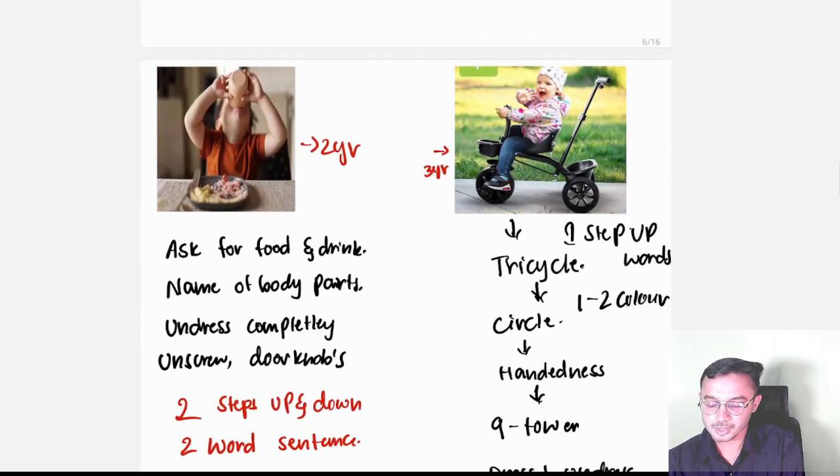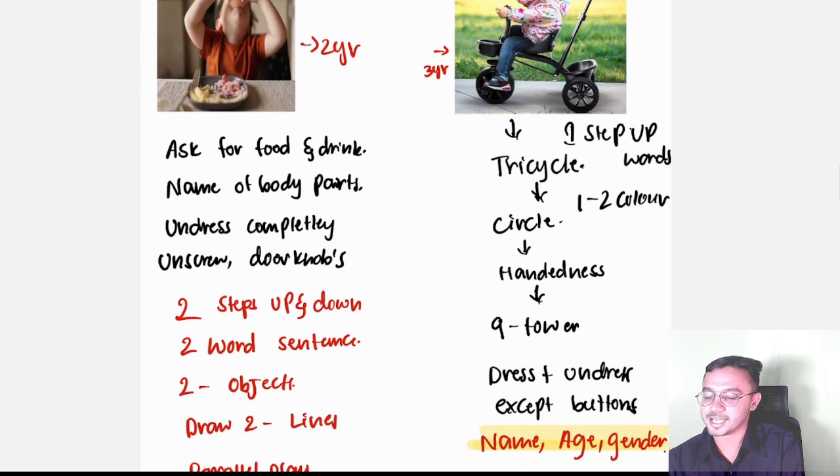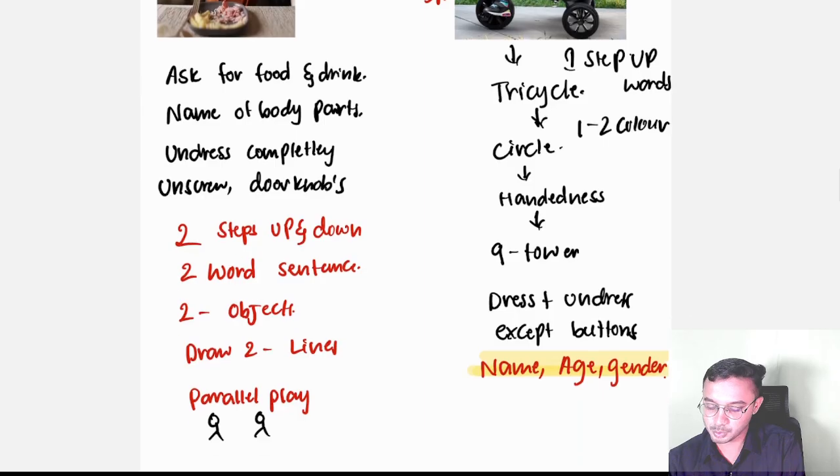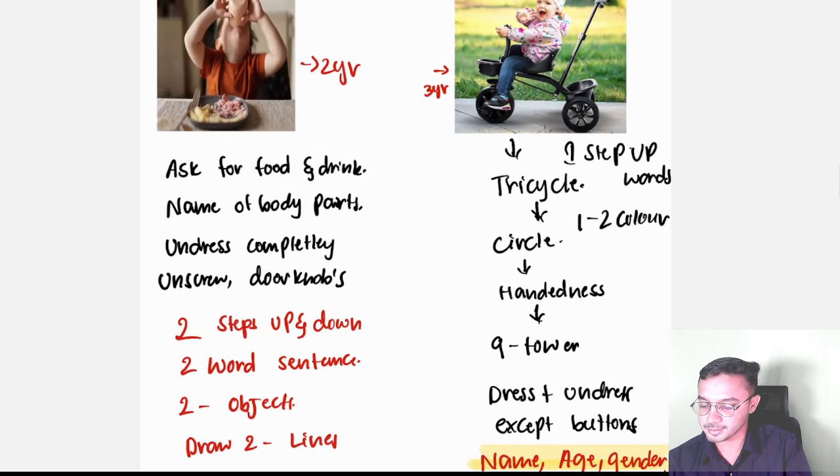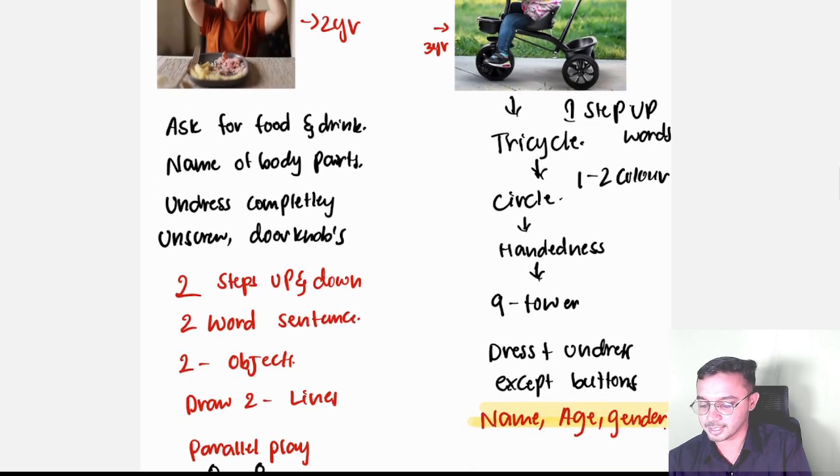Okay. 2 years also same, like food and drink. Remember this 2 2 2 2. 2 steps up and down and 2 word sentences and two objects, draw two lines and parallel play and all over here, right? And next is like at 3 years, tricycle, circle, handedness, towers and all. Okay, these are all very important milestones.